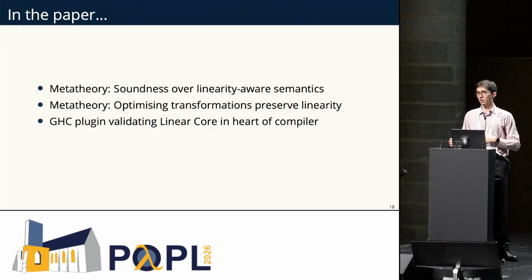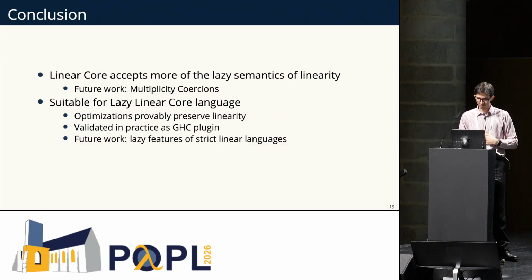So that basically ensures that our system is able to accept most of the transformations that GHC does, at least all the ones that we checked, and one more which is slightly more difficult to analyze, and that is in the paper. And we have also the GHC plugin, which had pretty good results.